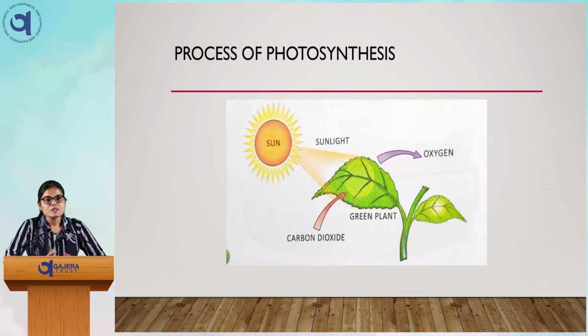We all know this. This is the process of photosynthesis, how the plants make oxygen out of the leaf. We all know that plants make their food using sunlight. They take sunlight with the leaves. The green leaves take in the carbon dioxide and give out the oxygen, which we breathe. That is why it is said to grow plants, not to cut plants.